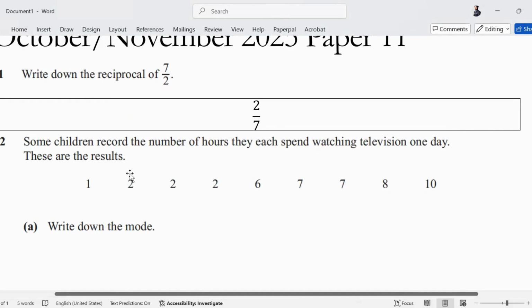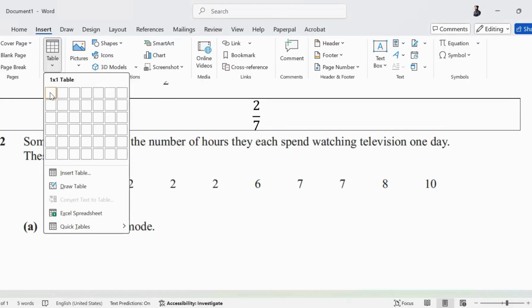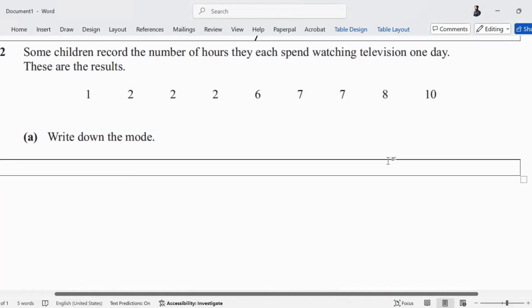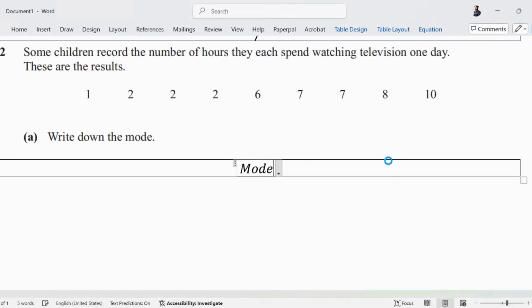Some children record the number of hours they each spend watching television one day. This is our data. These are the results. Write down the mode. Mode is the most occurring value. Which one is the most occurring value in this one? 2. So mode will be 2. Very good. Mode is the most occurring value.